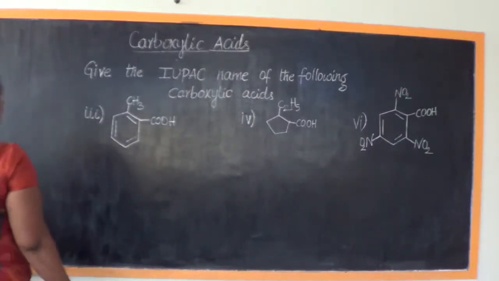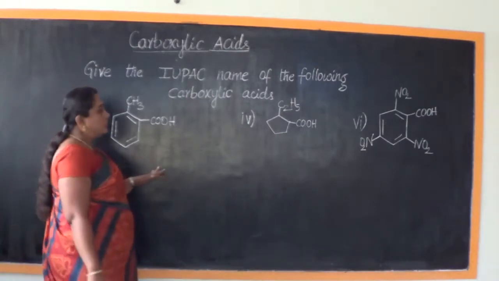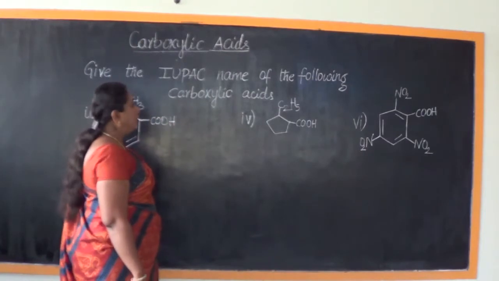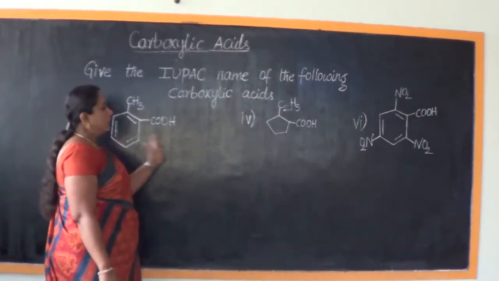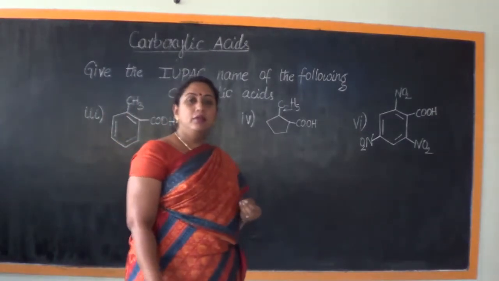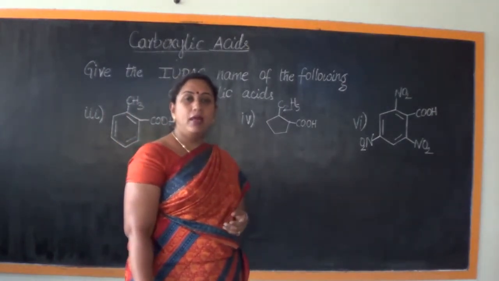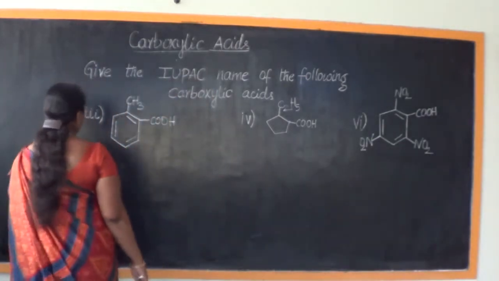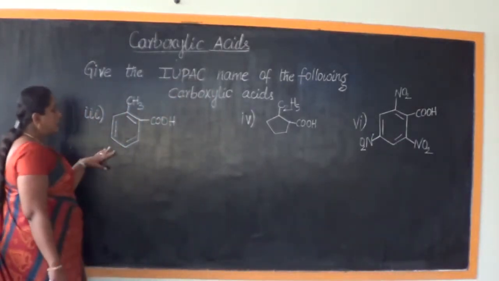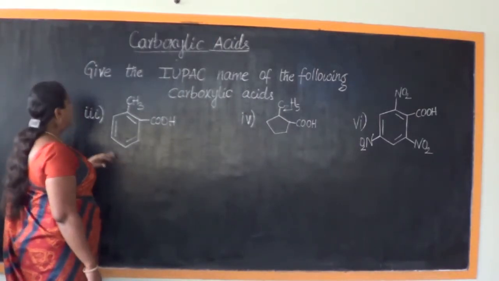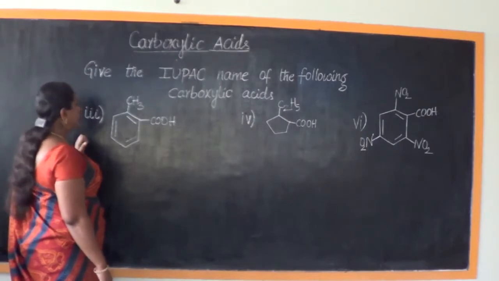Now here are three more structures for us to name according to IUPAC nomenclature. Three more examples of carboxylic acid being given to us, which we need to write the name of as per IUPAC rules. Okay. Now look at structure number 3, which is a continuation of the previous structure. Now we are going to discuss structure number 3.